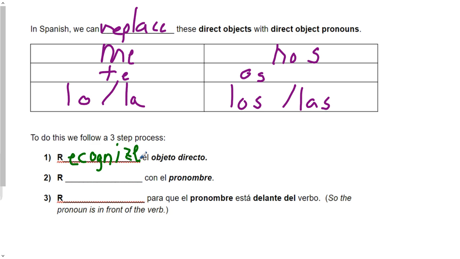Recognize. Yeah, that makes a lot more sense. Recognize the object, the direct object. That's what we were just doing in those last sentences, because if you don't know what a direct object is, you can't even begin to do this. Then you are going to replace it